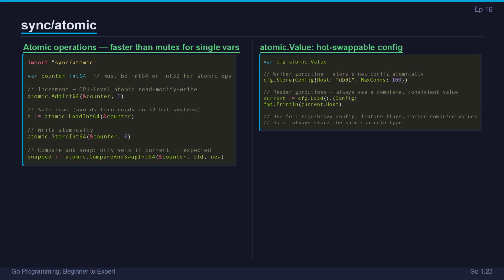Compare and swap reads the current value, checks if it equals the expected value, and only then writes the new value. This is the foundation of lock-free algorithms. Atomic value lets you atomically swap any value.